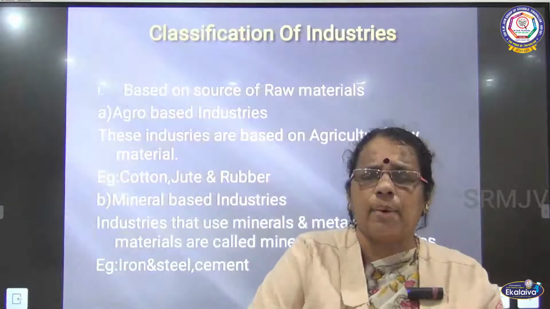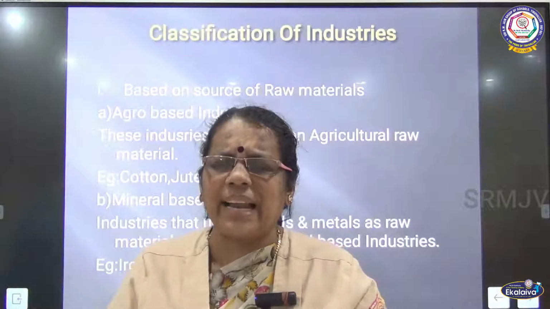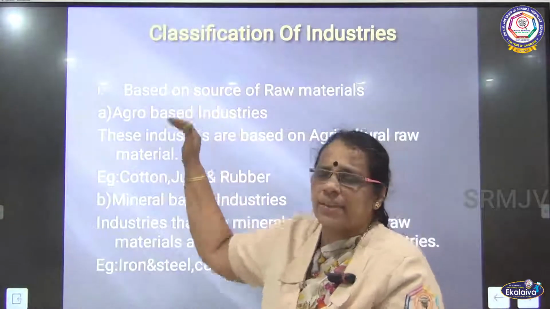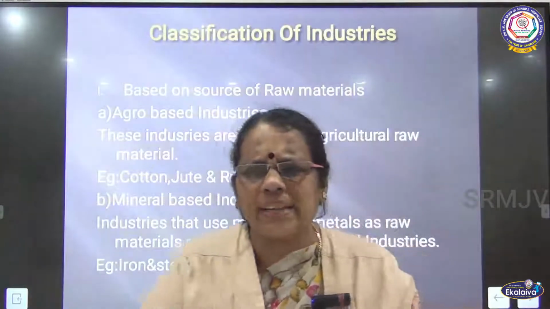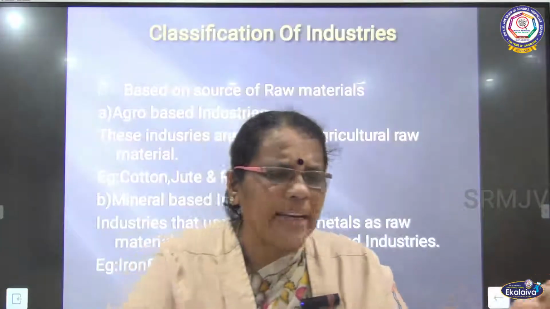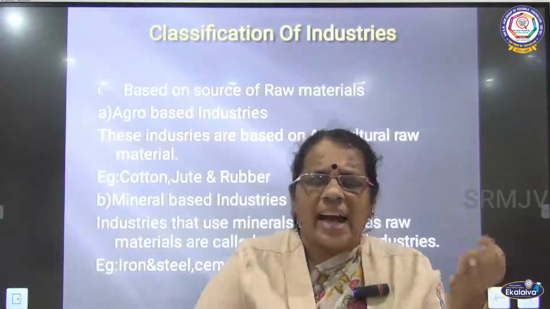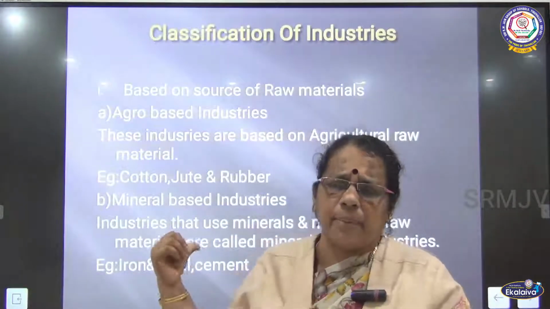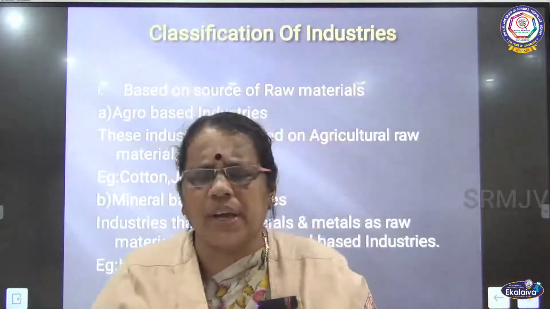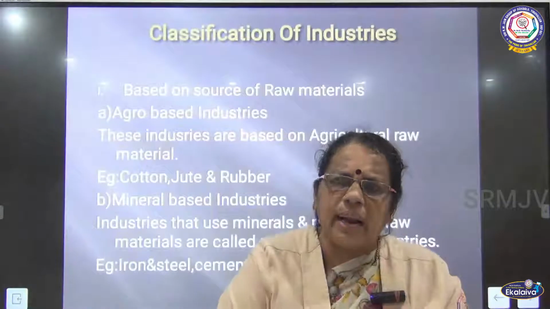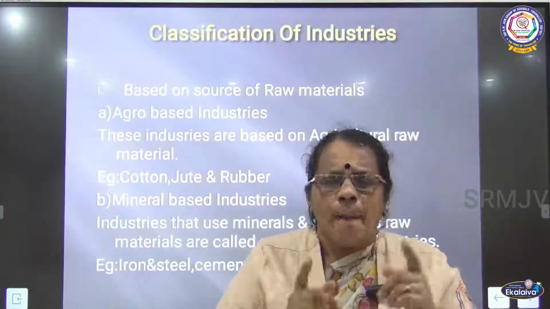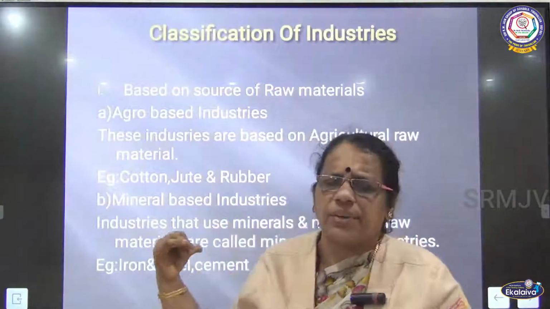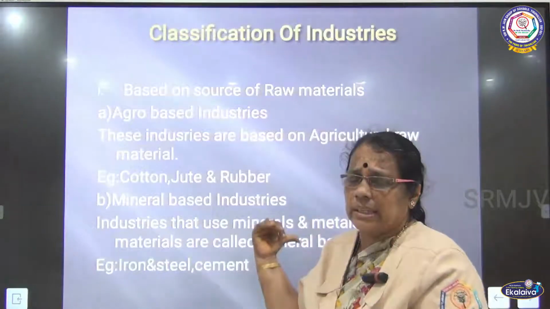So this slide talks about the first classification. What is the first classification? Based on the source of raw materials. What are the two types? Agro-based industries and mineral-based industries. Agro-based industries are the industries which get raw material from agriculture, using agricultural raw materials. Examples are the cotton textile industry, jute industry and sugar industry. The second one is mineral-based industries, industries that use minerals and metals as raw materials to produce products. For example, the iron and steel industry and cement industry.